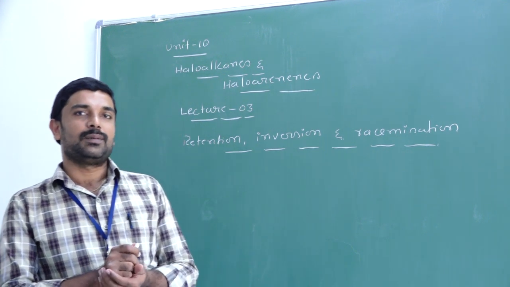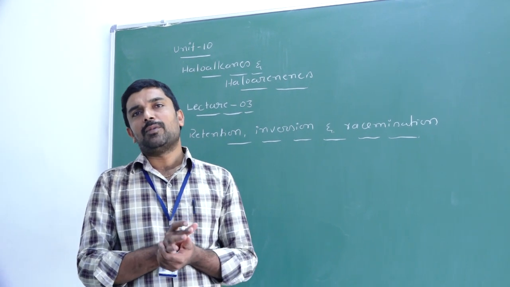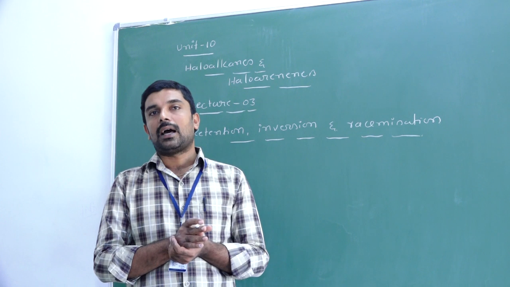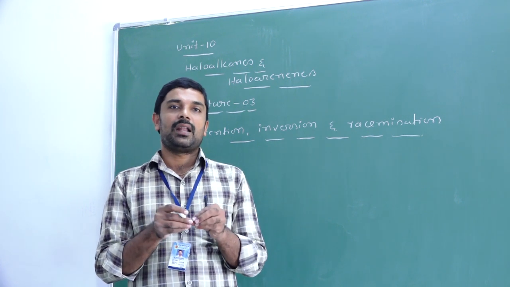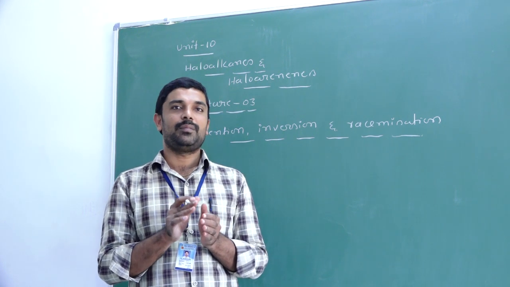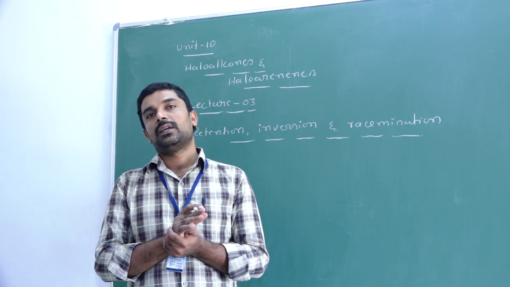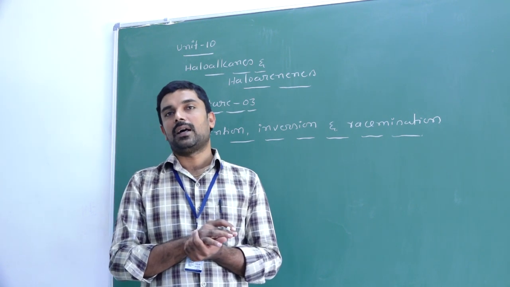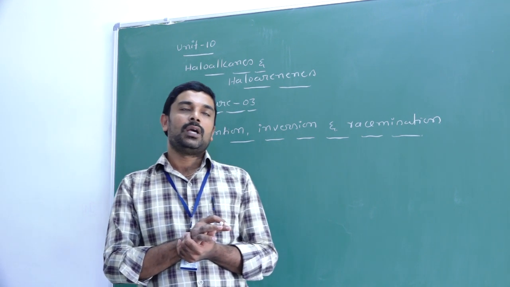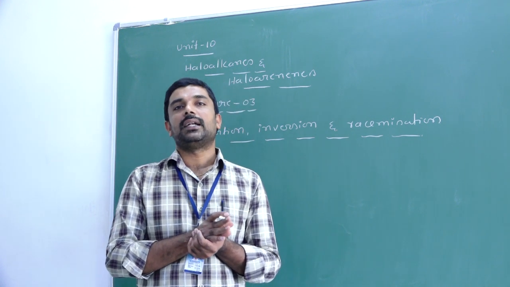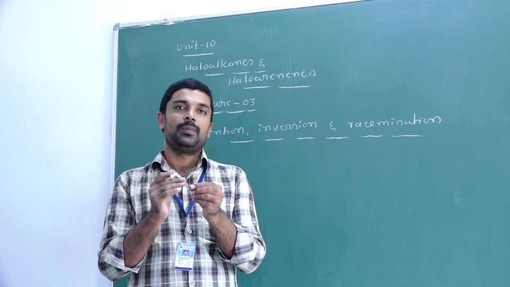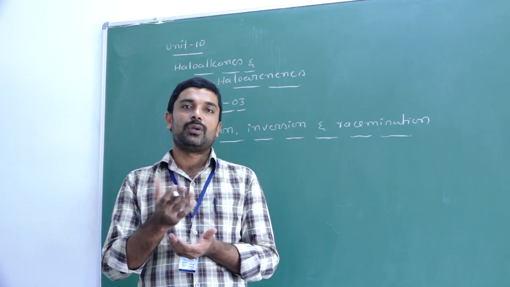So in the last class we discussed the chiral molecule. What is a chiral molecule? A molecule that contains a chiral carbon. What is a chiral carbon? A carbon atom bonded to 4 different groups. In a molecule, if a carbon atom is bonded to 4 different groups, we call that carbon a chiral carbon, and the molecule is called a chiral molecule, or also an asymmetric molecule. Why is it called an asymmetric molecule? Because it has no plane of symmetry.